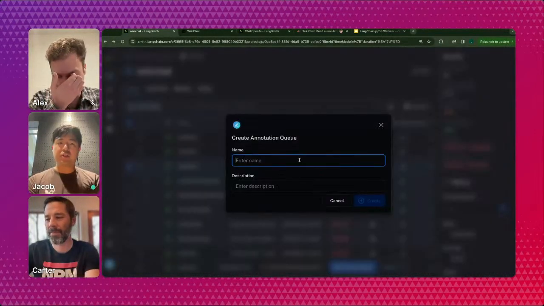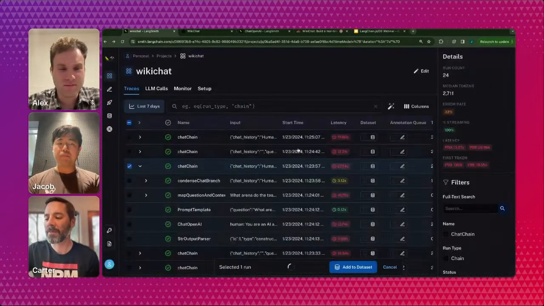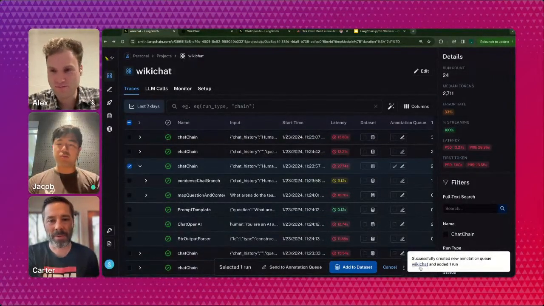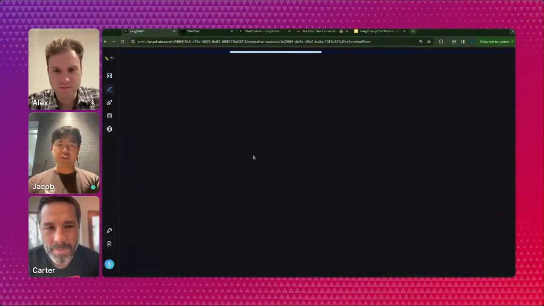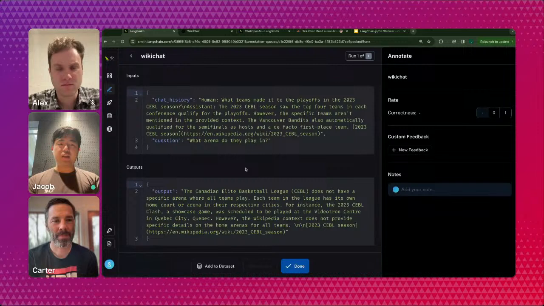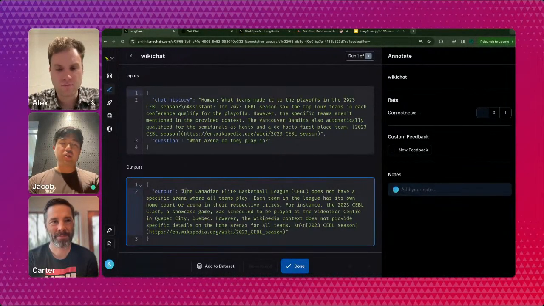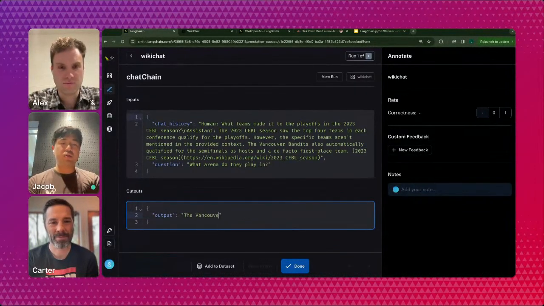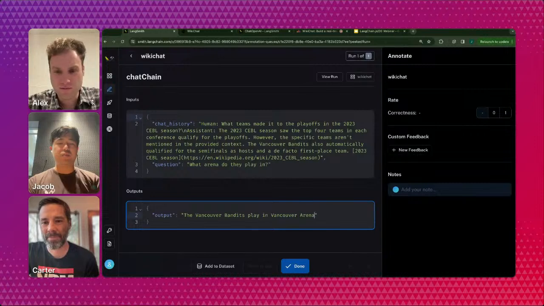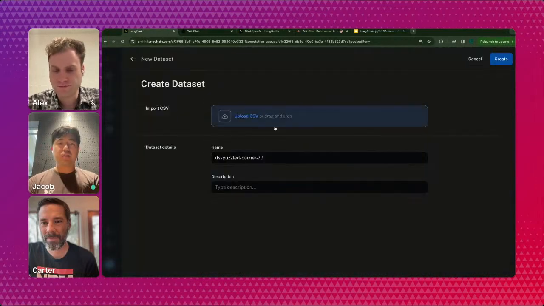So I'll just create a new one for this, WikiChat. And I can send this run, which was a real question I asked earlier, to this queue. And you can see that the response here is kind of bad because it didn't get the right reference. So what I can do here is manually annotate this to say the Vancouver Bandits play in Vancouver Arena or something along those lines. I can annotate this and then I can actually add it to a dataset. Let's say, WikiChat runs.